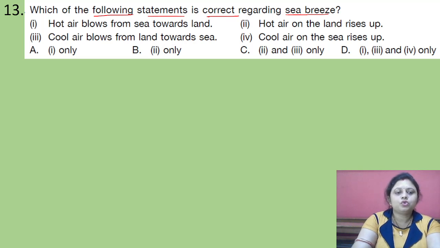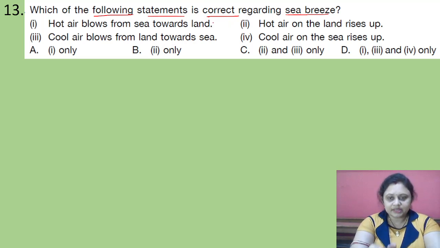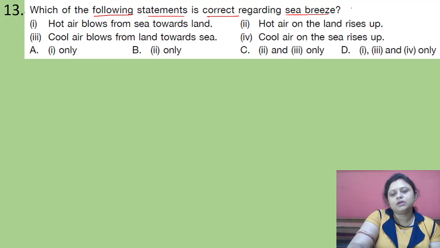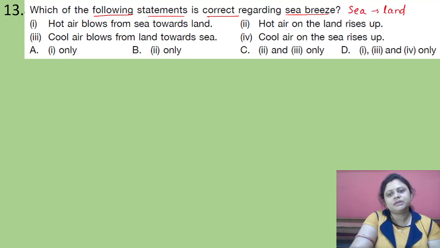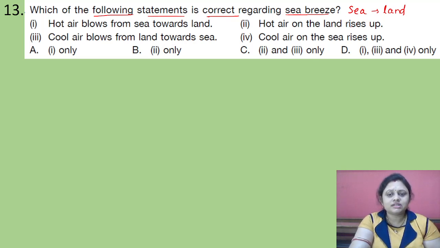Okay. So, we have to find the correct statement regarding sea breeze. What is sea breeze? That breeze or wind which comes from sea towards the land, that is the sea breeze. And why will that wind come from sea towards the land?